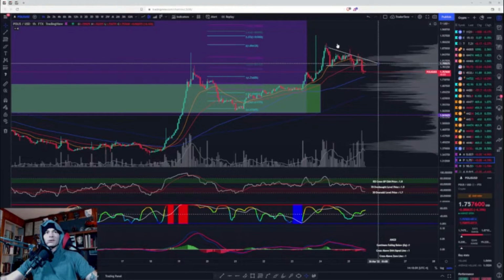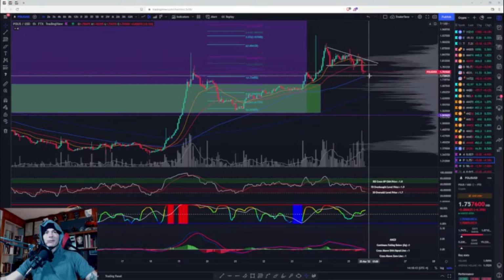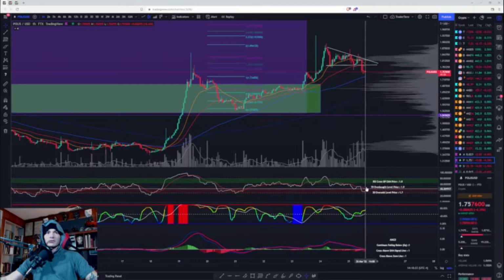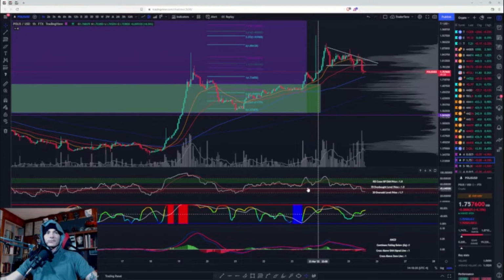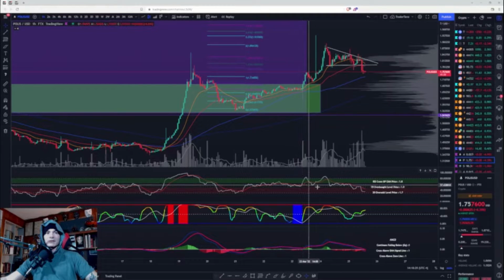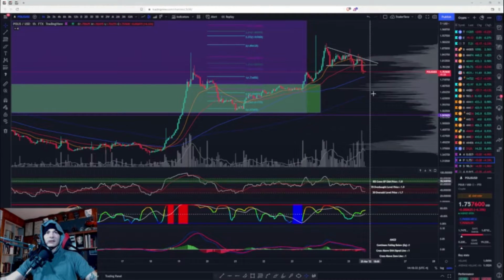All right, so now we're on Polis. We did break down out of that descending triangle. Remember that measured move is down to the 100. So I do not think this downside move is over yet. Long story short, bearish control zone. Let's see if we have any. Okay, so we do have bullish divergence. Actually, two drives, bullish divergence.